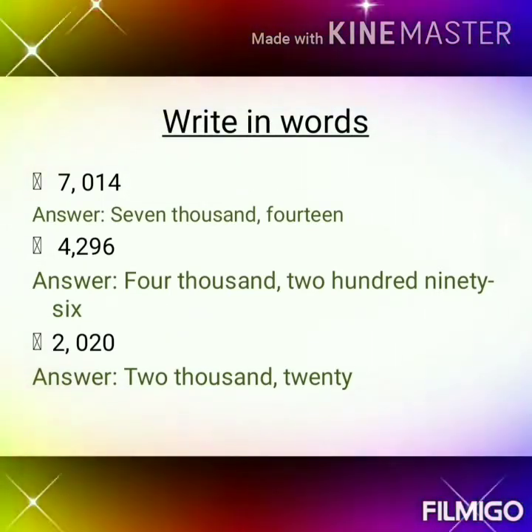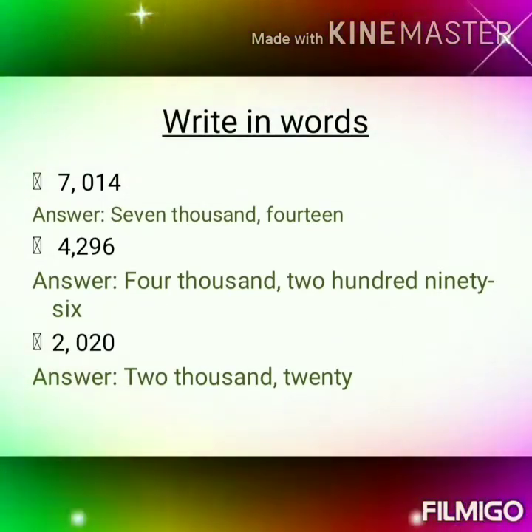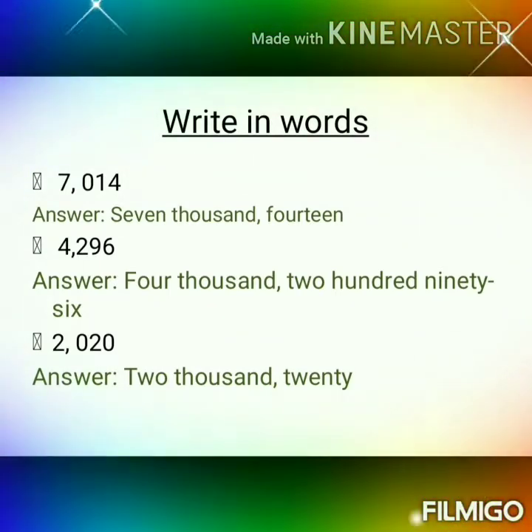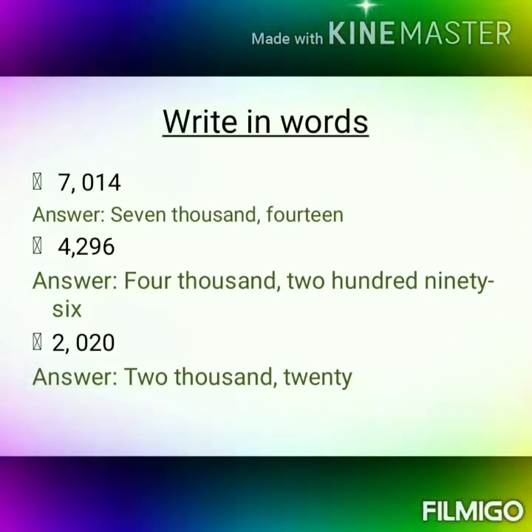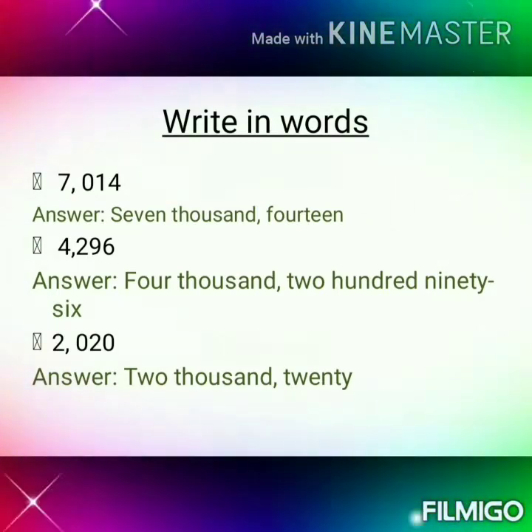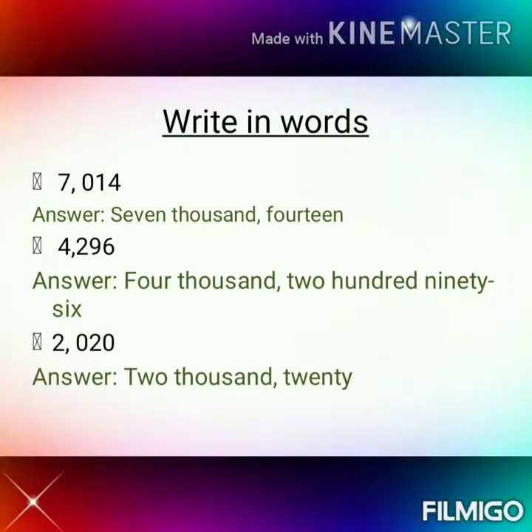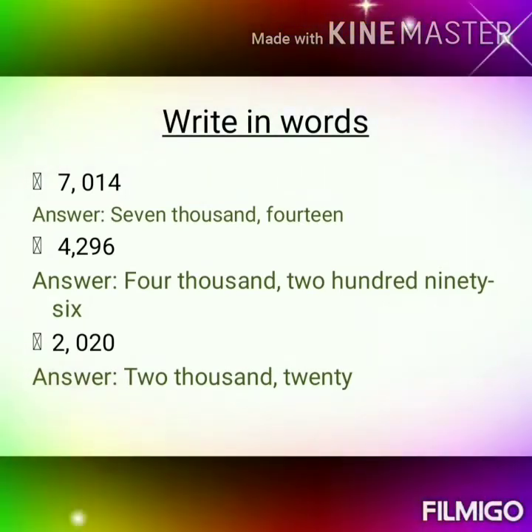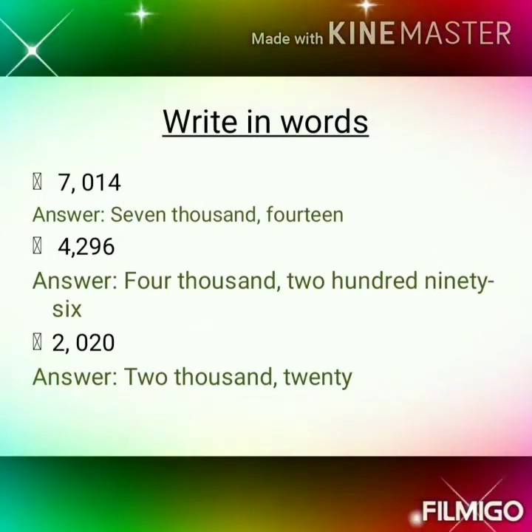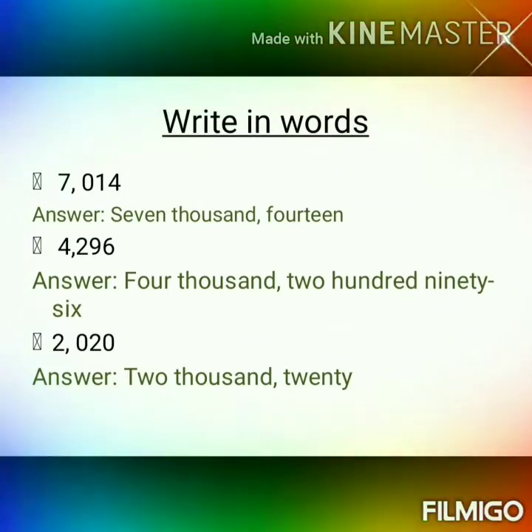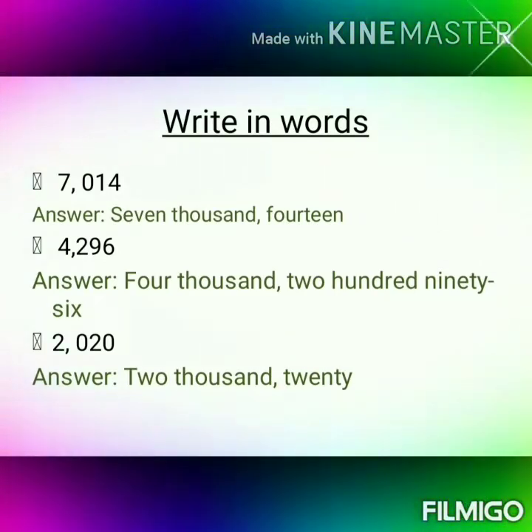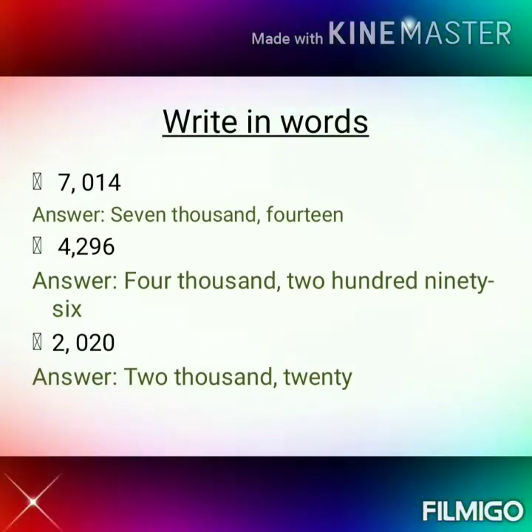Now coming to the third question, 2,020 is there. In the thousands place what is there? 2 is there, so you are writing 2000 in words. After writing the thousands place you have to put a comma. So write a comma there, and in the hundreds place 0 only is there, so leave it off. Next, what is there? 20 is there. That 20 you are just taking and writing in words here.